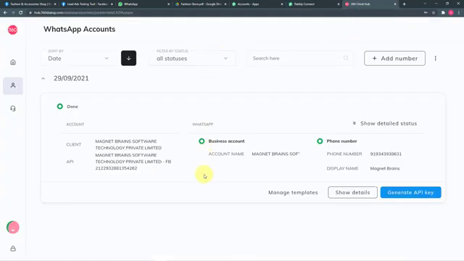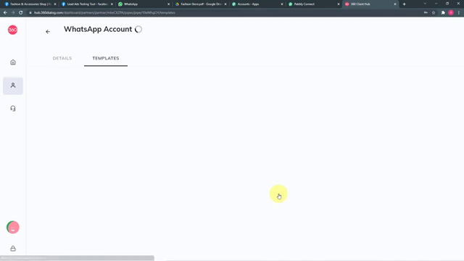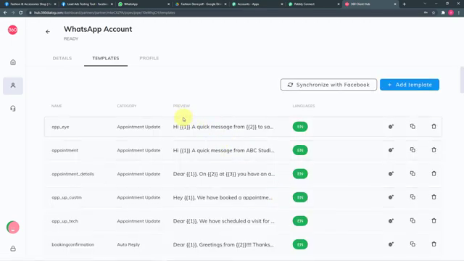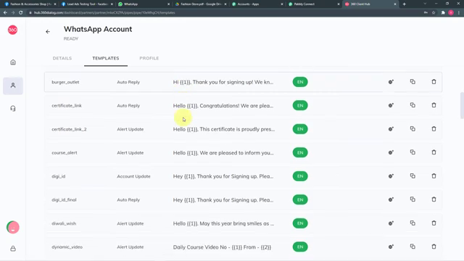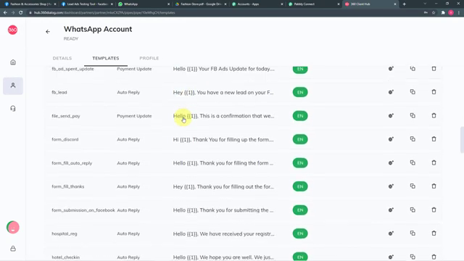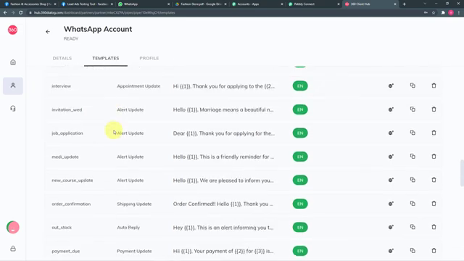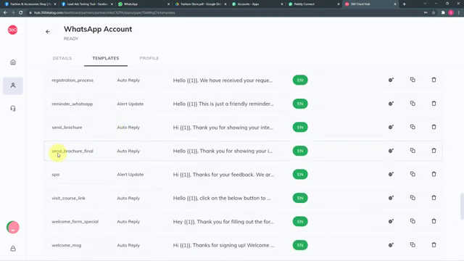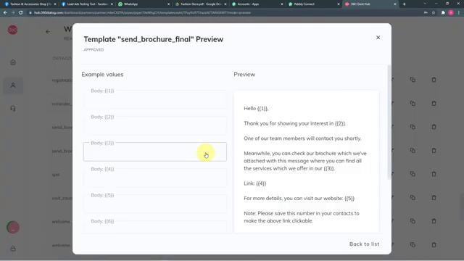I'm going to my 360 dialog account again, and here I click the manage templates button. These are the templates we have created in 360 dialog for different purposes. The template I am going to use for this task is this one, send brochure final template. You have to create message templates first like these to send messages on WhatsApp. To prevent spamming, you have to make templates like this and get them approved by WhatsApp's parent company, that is Facebook. This is the name of your template, and let me show you how you can make such templates.